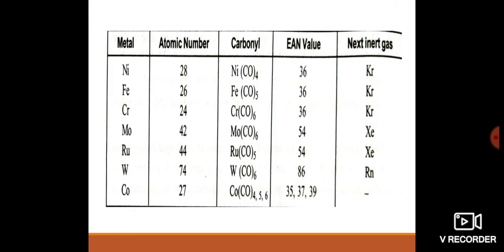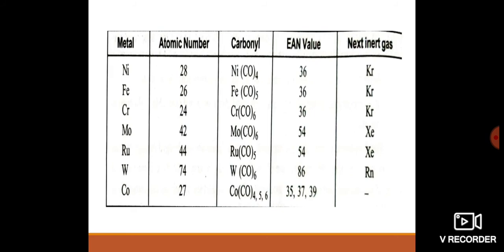Then hexacarbonyl tungsten, it also attains the inert gas configuration, its atomic number is 74, and ligands are 6, so 6 into 2 is 12, 12 plus 74 is equal to 86, then it attains the radon electron configuration.